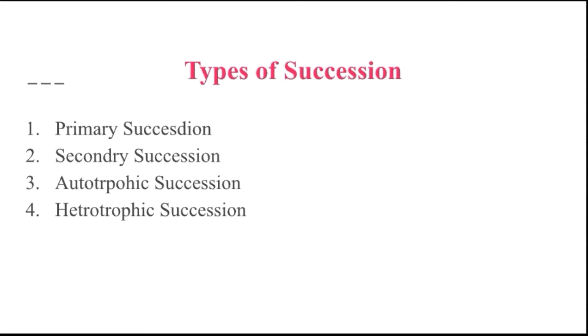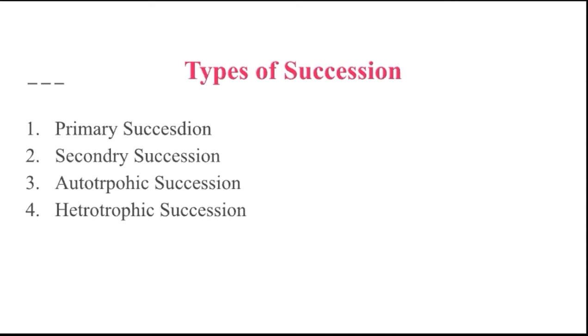In primary succession, if community development starts on a sterile area which has not been occupied by any community previously, the succession is called primary succession. It means in one particular area, no kind of community was previously found or formed. That sterile area forms a community, and that is called primary succession.